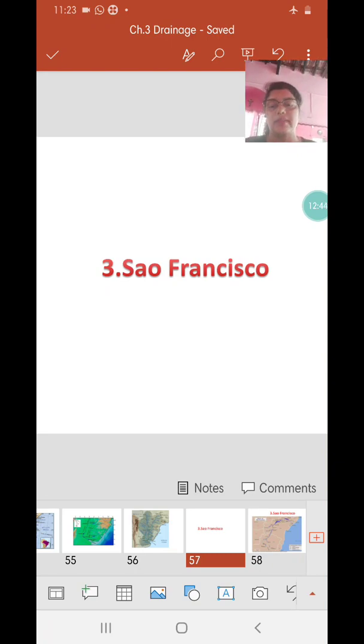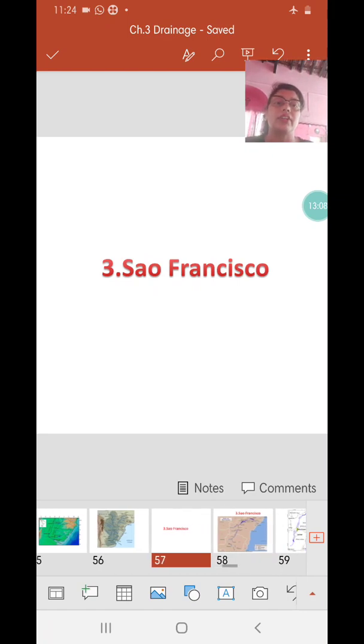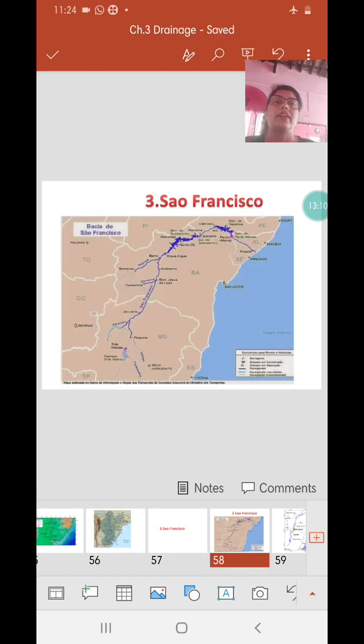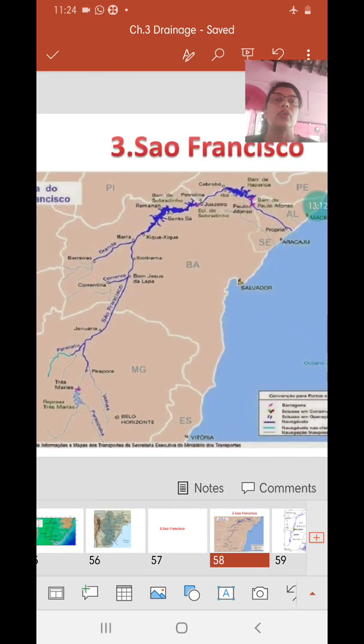And if you remember somewhere on page 18 or 13, I don't remember now, we studied that the only major river to join the eastern coast of Brazil is São Francisco, meeting the South Atlantic Ocean. Most of the rivers are flowing northward otherwise and meeting the northern coast, but São Francisco is a major river which initially flows northward.